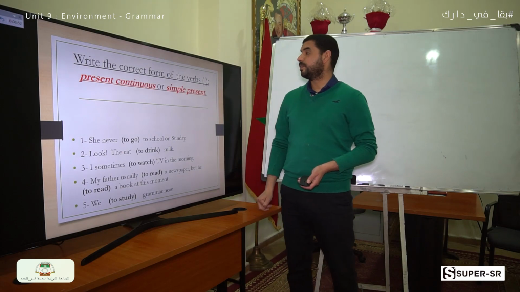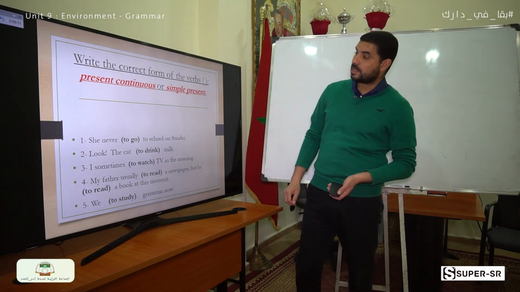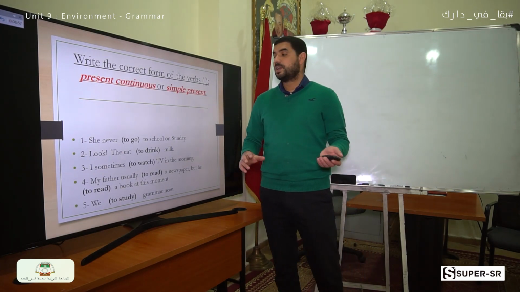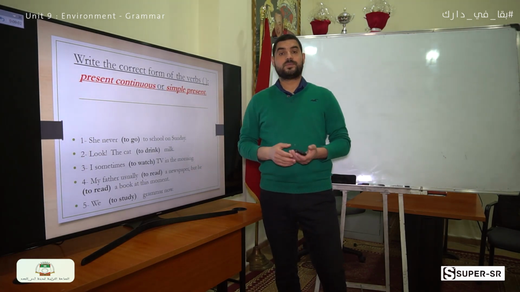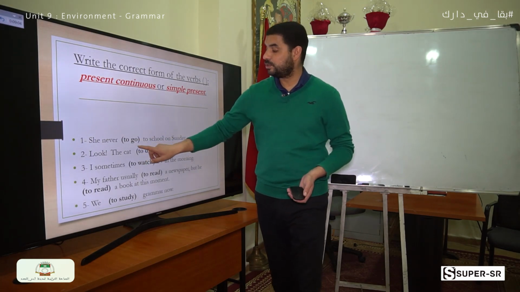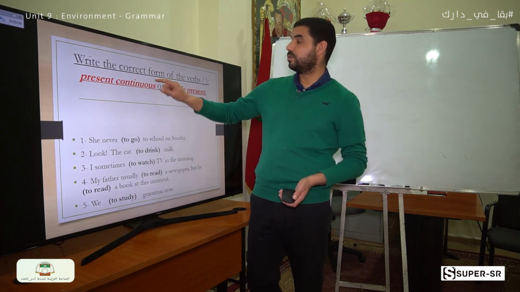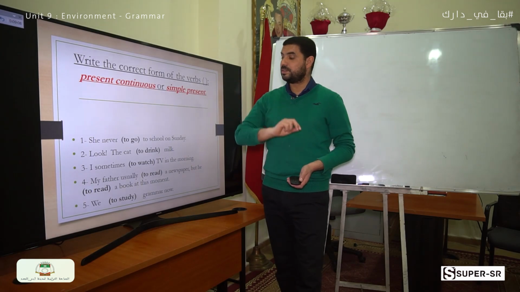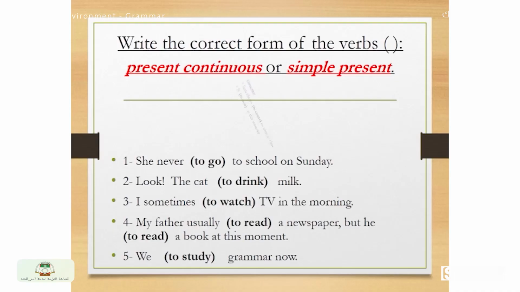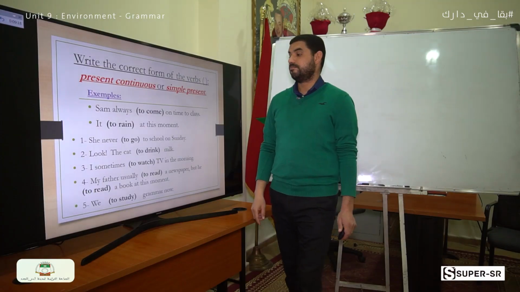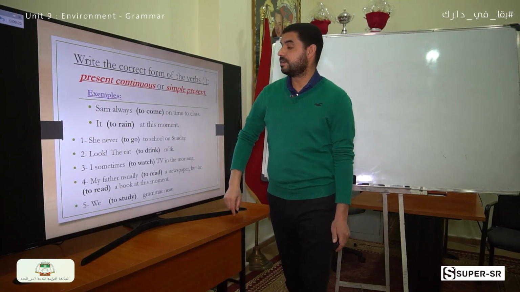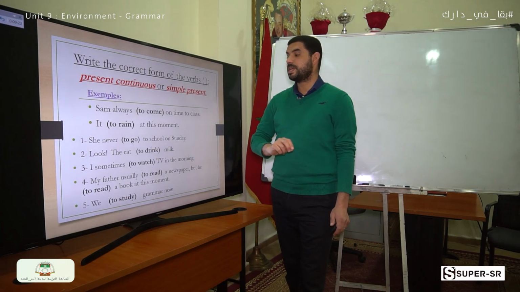Write the correct form of the verbs between brackets. So here we are going to choose either to use the present continuous or the simple present. The verb between brackets, we are going to put it in the correct form. Let's take an example. Sam always (to come) on time to class. And the other example, it (to rain) at this moment.